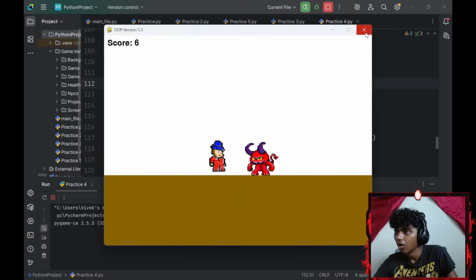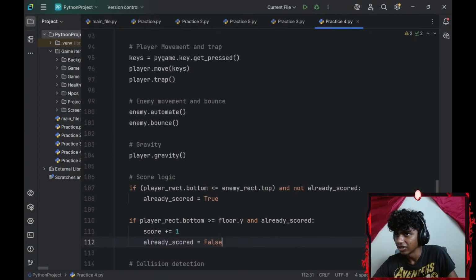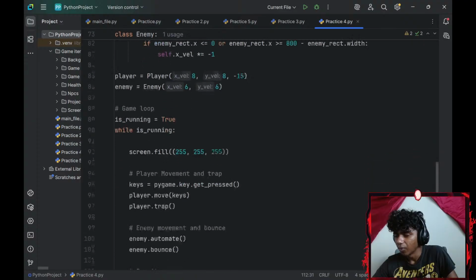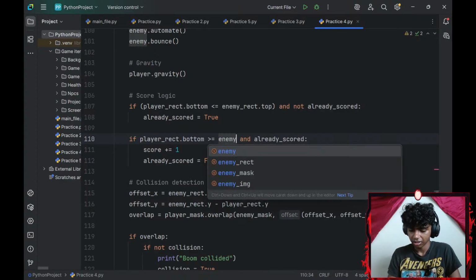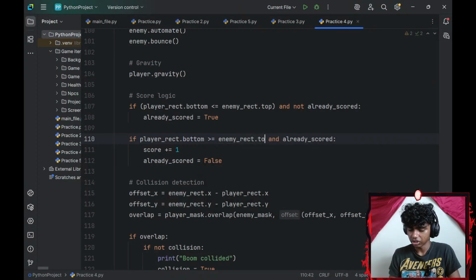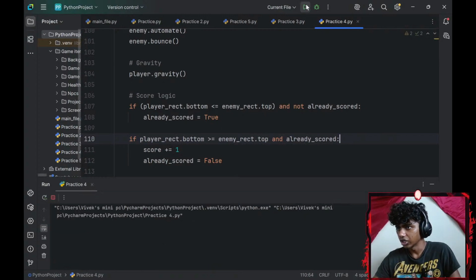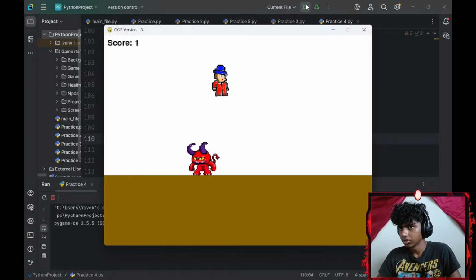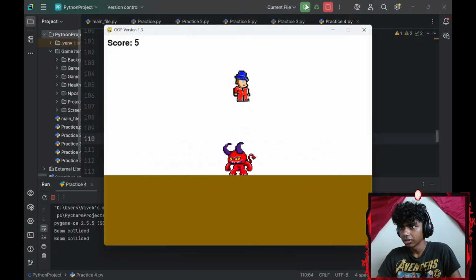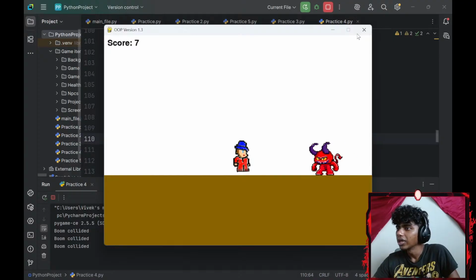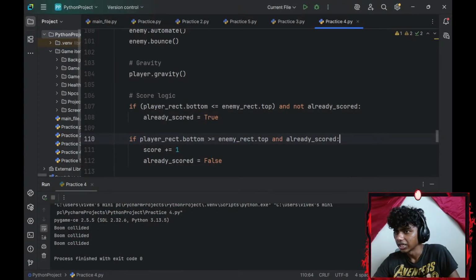Okay. Oh, okay. I think I might figure this out myself. When I touch the floor, so second part, floor. If my player_rect.bottom is greater than or equal to my enemy_rect.top, would this change it? It's still... Wait, can I like just jump? Okay, never mind. This wouldn't work because that's like in general enemy top.